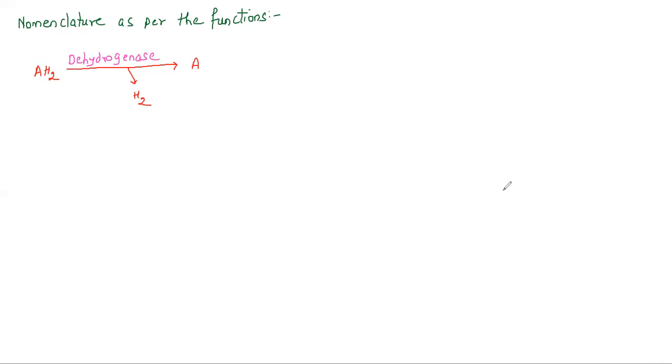And let's take one more. If there is a compound called A and I want to add carbon dioxide to it, it becomes ACO2. Now carbon dioxide is added in this reaction, so the enzyme will be carboxylase. Hope you are understanding, students. If you have understood, put it in the chat box. Yes sir, we are understanding. I am waiting for your answers. Now if ACO2 is there, and I am breaking it as A, and we are removing carbon dioxide.